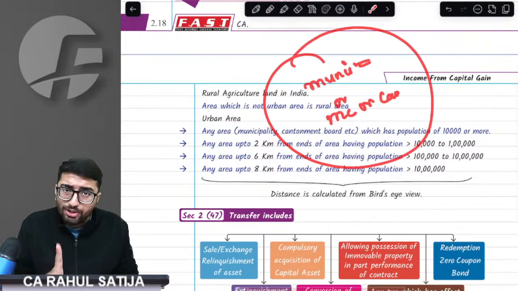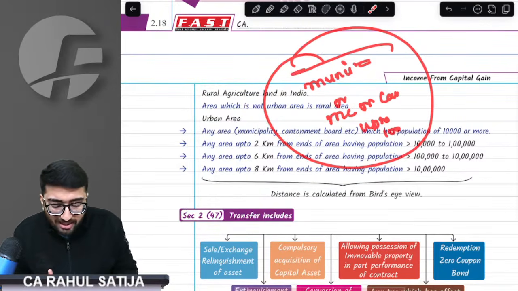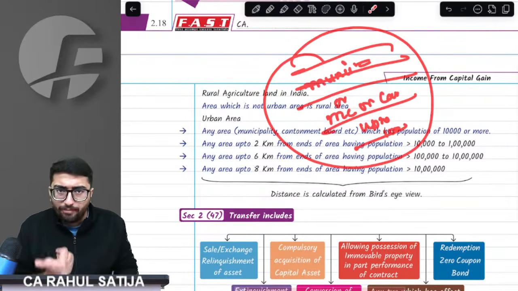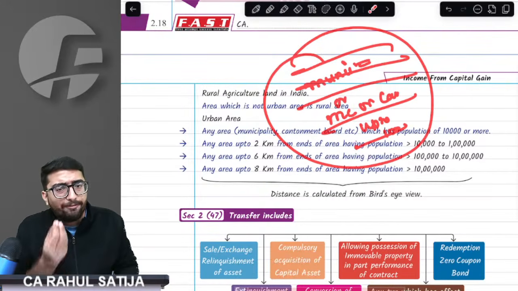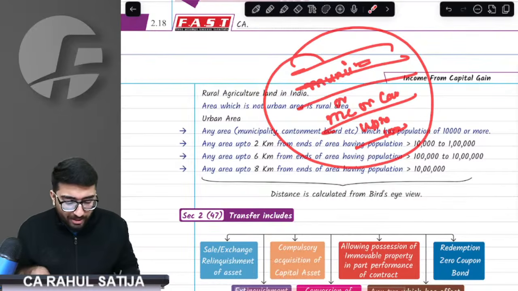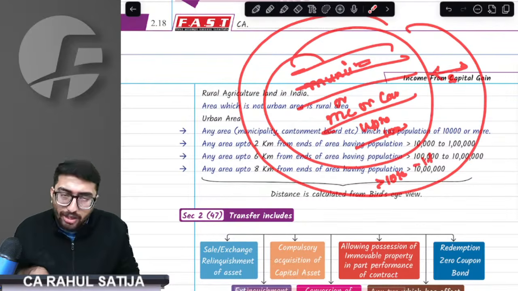But if the population of that area is up to 10,000 people, then only this area is urban. If population is more than 10,000 up to 1 lakh, then the area 2 kilometers beyond this shall also be urban.